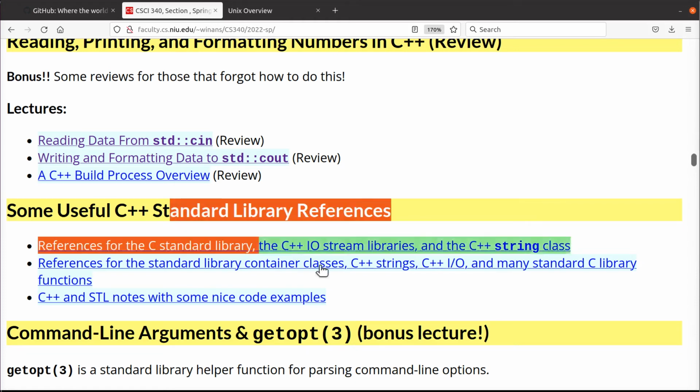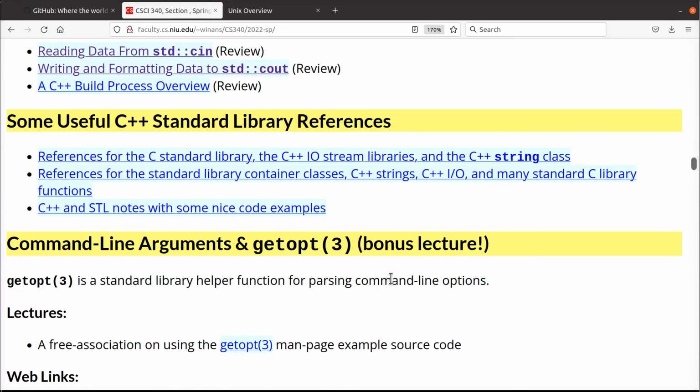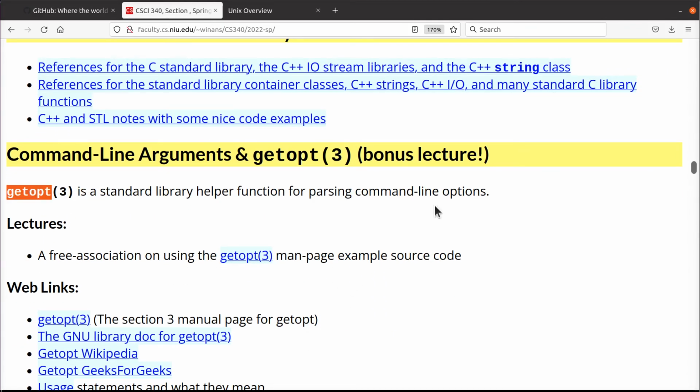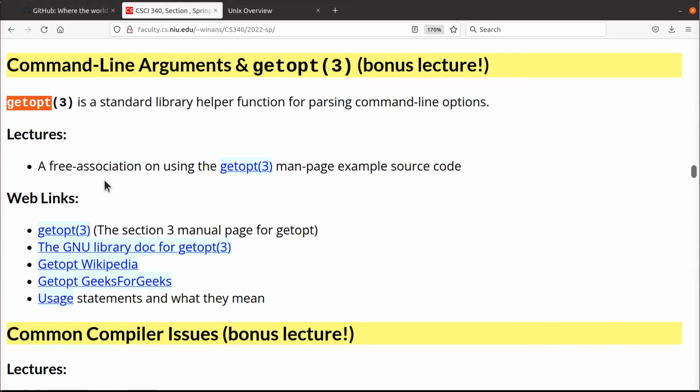Okay? These are some library reference links to more documentation online. We use GetOpt from time to time in this class. It's not taught in the prerequisite courses at NIU. I put together a lecture in here, more of a free association, not unlike this introduction right here that I'm recording right now, where I go over how to use this manual page and I type in a sample app and I show you how to get command line arguments into your C++ program using this library function, okay? Do not cobble together your command line args. Watch this video if you don't already know how to use GetOpt.